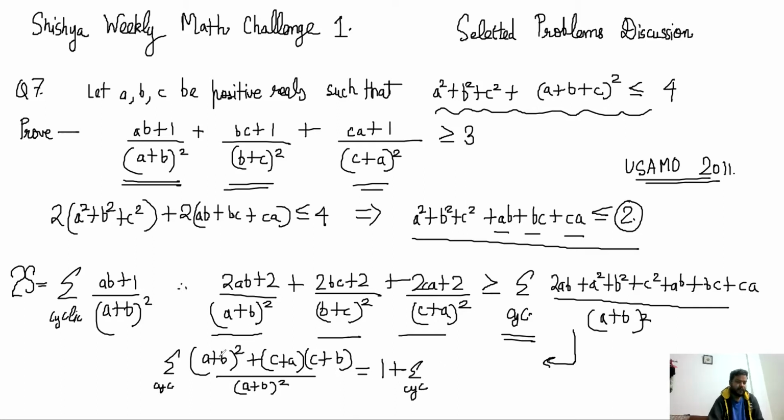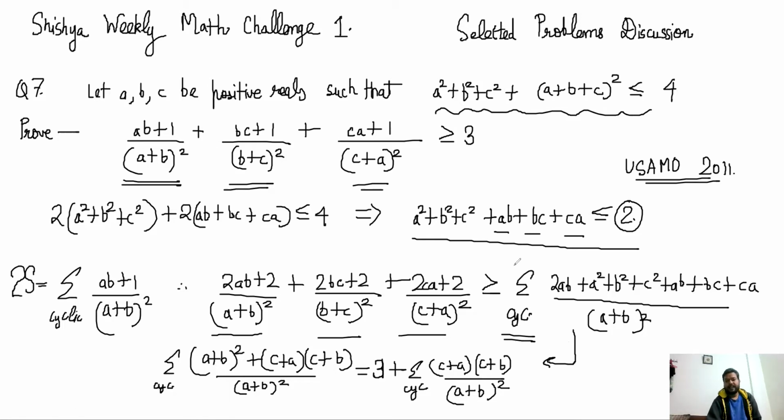Actually, 1 will come from this factor and from the 2 other factors as well. So this becomes 3 plus summation cyclic (c plus a)(c plus b) by (a plus b) whole square. How did this 1 become a 3? Because 1 comes from this and 1 comes from the other 2 terms which look like this. So you get a 3 plus summation cyclic this one, right?